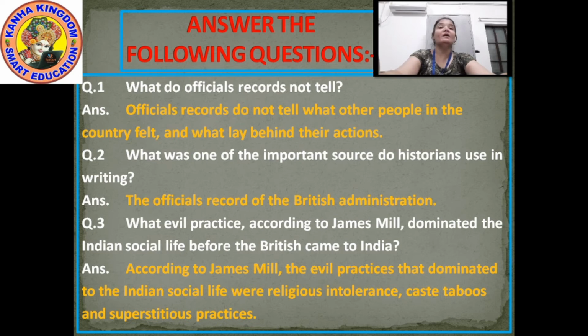Answer. The official records of the British administration. They used official records of British administration. This is the answer.